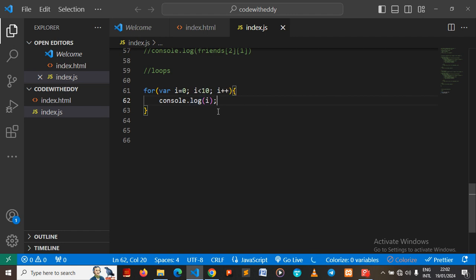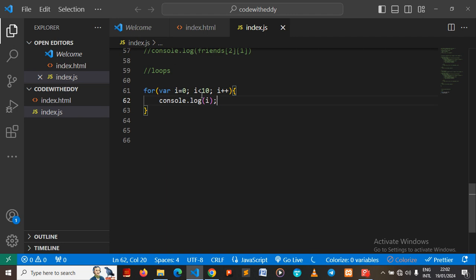After printing out 0, you increment it, that is, add 1 to it. So i now becomes 1. Is 1 less than 10? Yes. So print out 1. Increment it, it is now 2. Is 2 less than 10? True. So you console.log 2. That's how the computer keeps on repeating it until this particular condition is met.